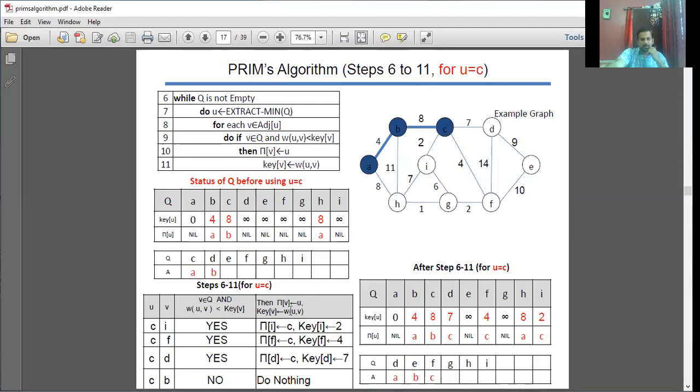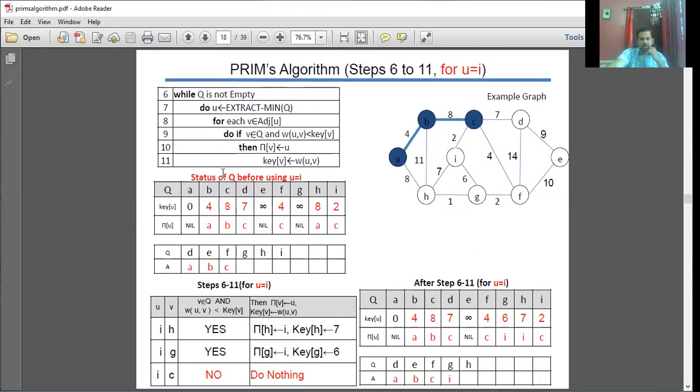Next, the same step. Repeat the procedure. Now the minimum value among D, E, F, G, H, and I, I think I will be the minimum. So choose U is equal to I. U is going to be the I value.